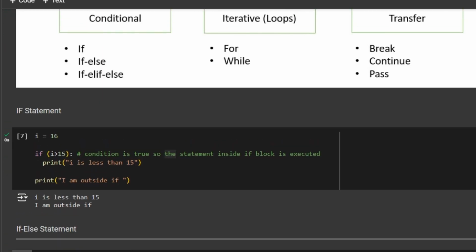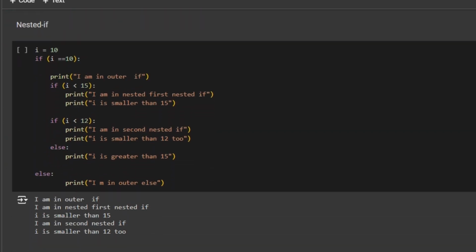Okay, so we are done with if else. Then there is something called nested if. In nested if or nested if else, you can say this is just a slight variation of if and else.